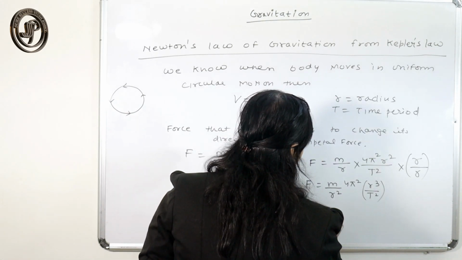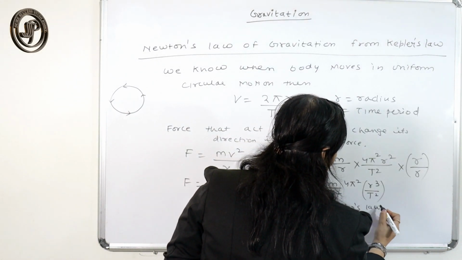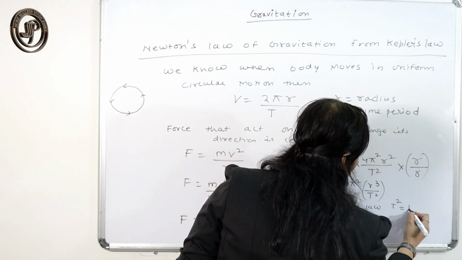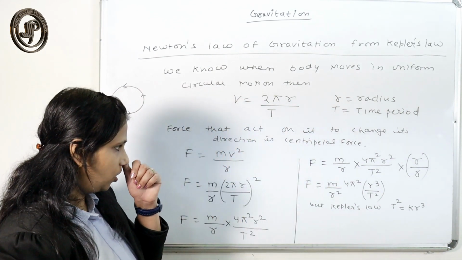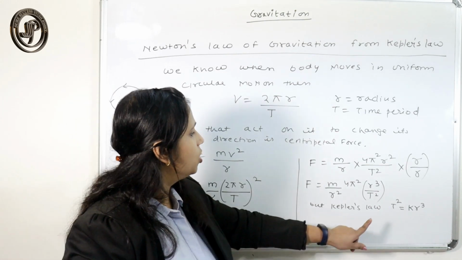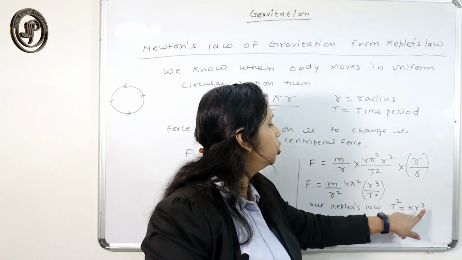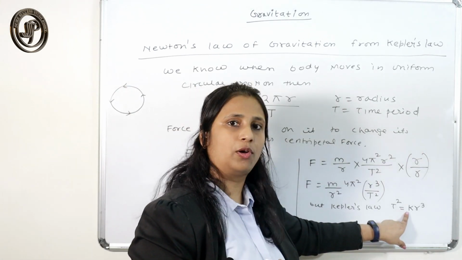But from Kepler's law, we know that T square is proportional to r cube, or T square is equal to k r cube if we remove the proportionality sign. So according to Kepler's law, T square is proportional to r cube. I have removed the proportionality sign over here.